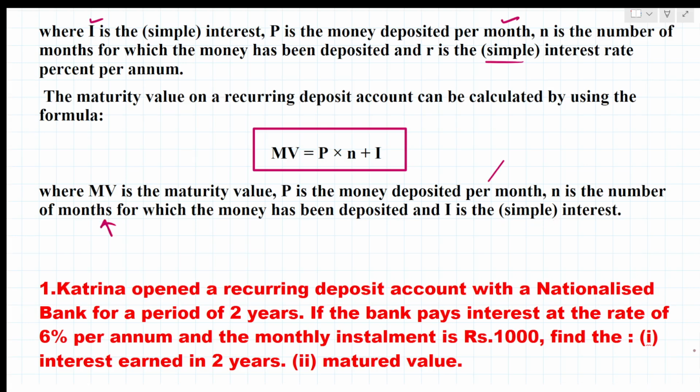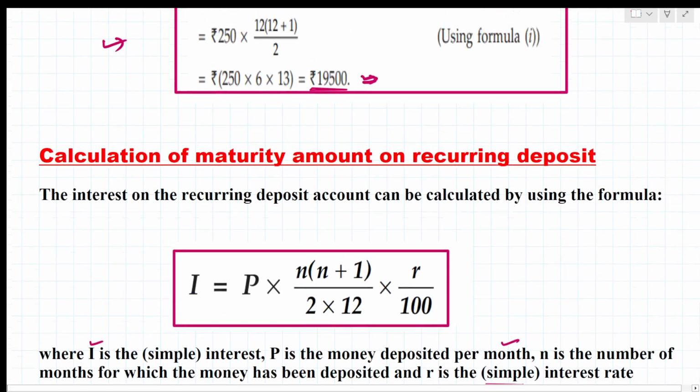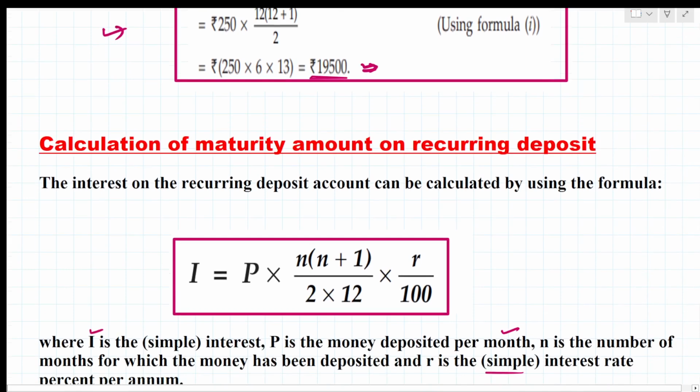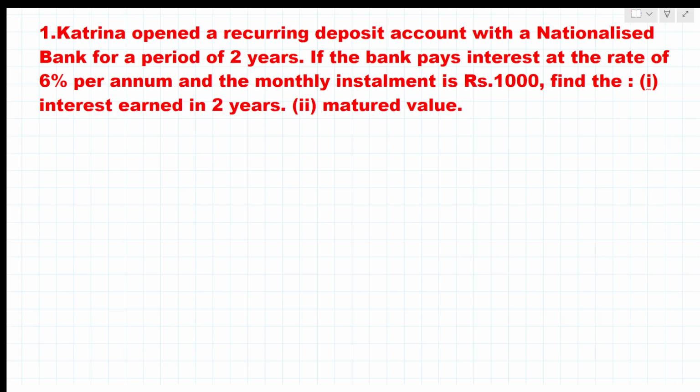So these are the things we'll see. What is the conclusion we can draw? Basically we are going to find the calculation of maturity amount on recurring deposit and interest while solving the problem. Next we can see this with an example. Here is the first example. Katrina opened a recurring deposit account with a nationalized bank for a period of 2 years, so she is depositing money for 2 years.